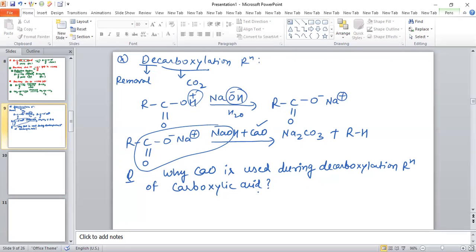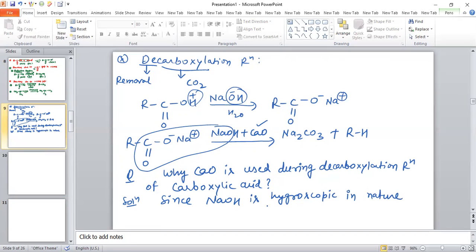See, calcium oxide is used as a dehydrating agent, since NaOH is hygroscopic in nature. Since NaOH, sodium hydroxide, is hygroscopic in nature, it is used along with calcium oxide.